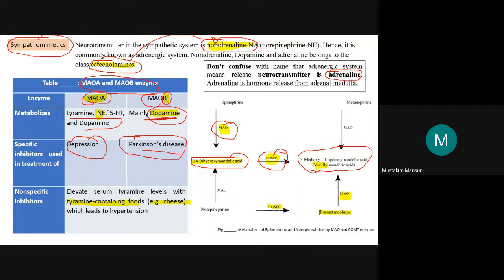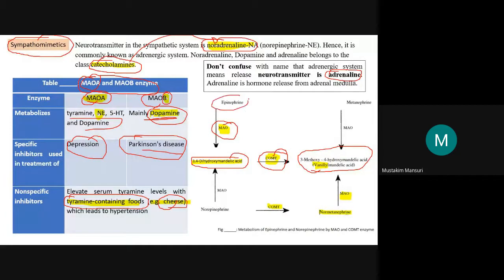When the name MAO comes, we should also remember the interaction. You might have studied drug-drug interactions. MAO inhibitors interact with tyramine-containing food, like cheese; there is a cheese reaction. Because both are inhibiting MAO, the catecholamine level will increase.